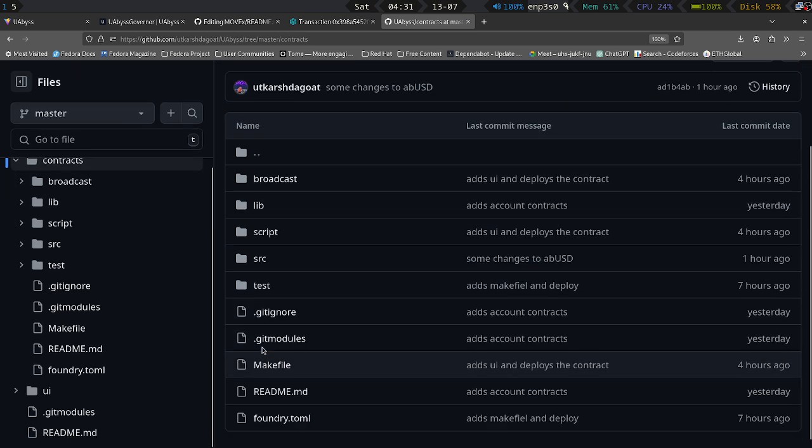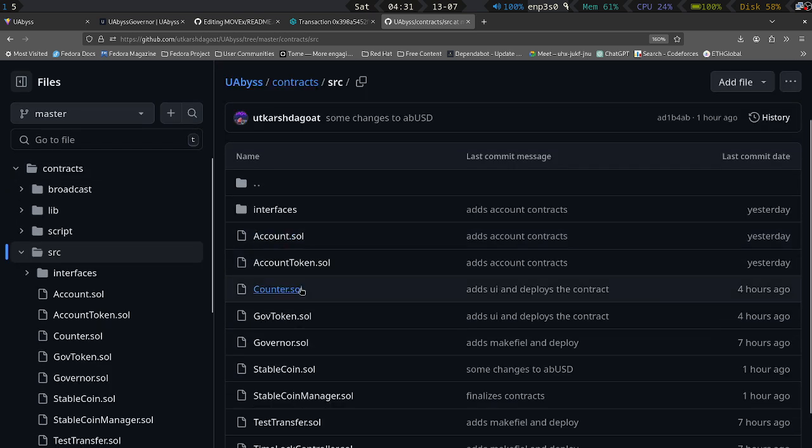So I will go to src, and there's also an account token module. What we plan to do is that every user will get an NFT corresponding to their account. In today's protocols, if a user wants to transfer funds to another wallet, they have to transfer their account in various DeFi protocols to another wallet.